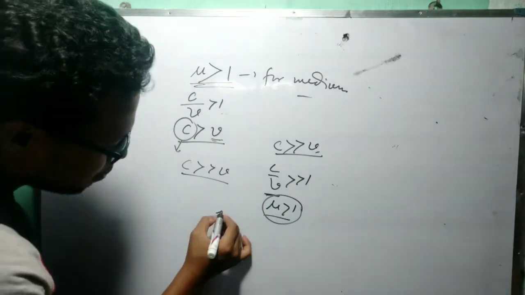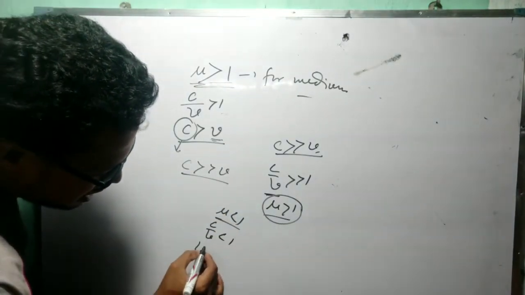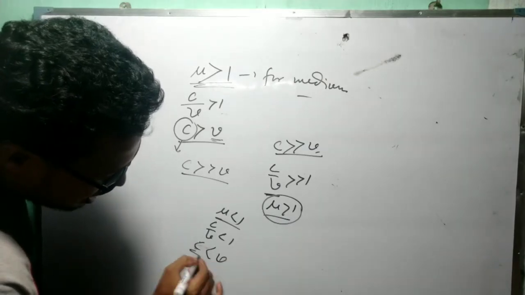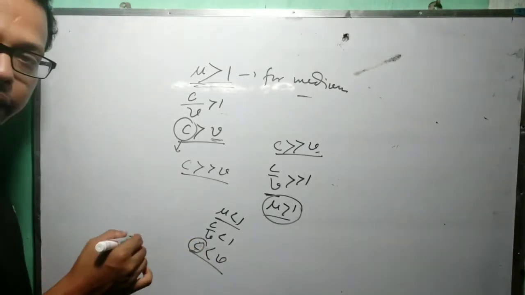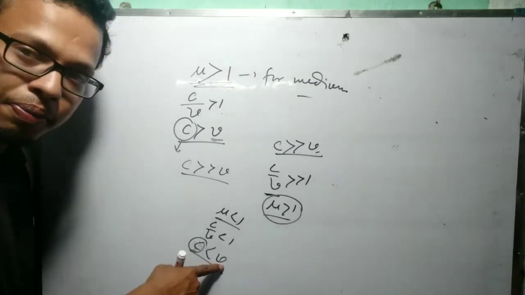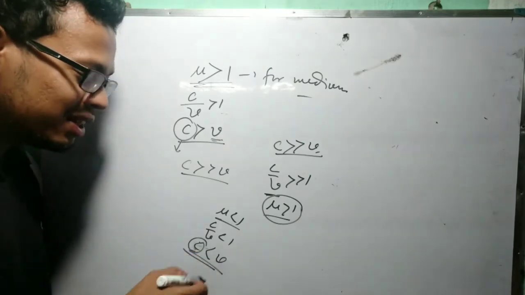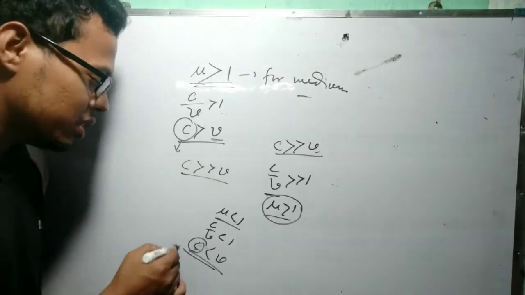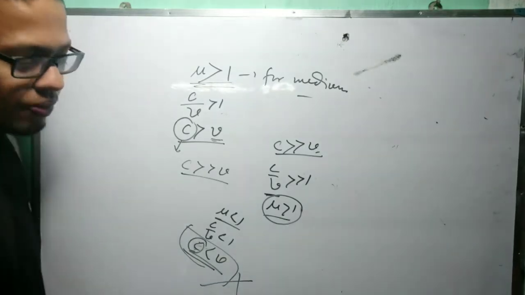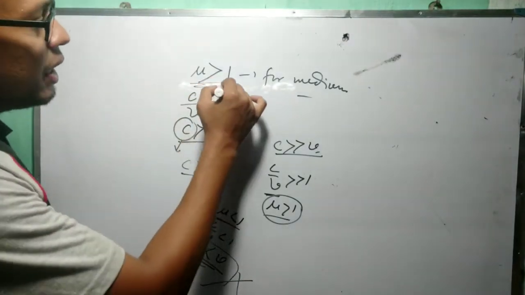What will happen if mu is less than 1? See, mu less than 1 means what? C by V less than 1. C less than V. C is the velocity of light in air and V is the velocity of light in the medium. So in this case we can say the velocity of light in air is less than the velocity of light in the medium, which is not possible. That's why mu is always greater than 1.